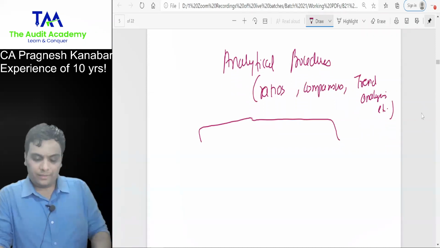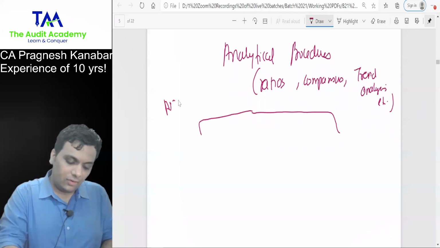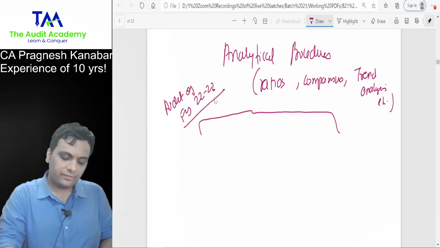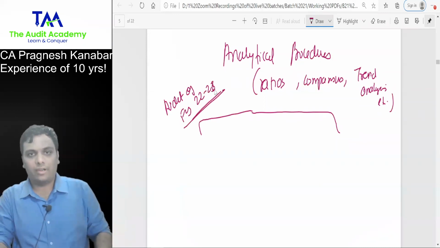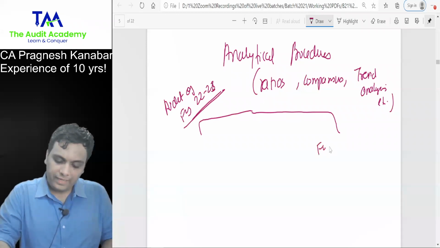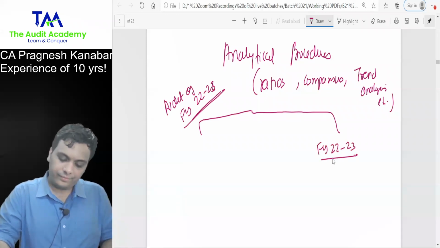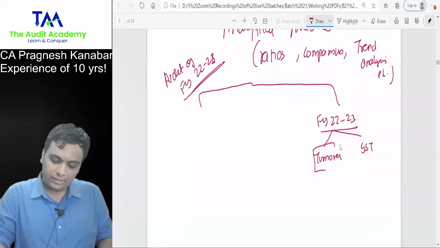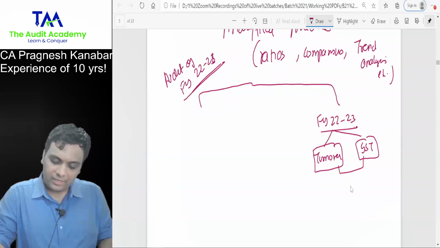Now everyone over here, let us say you are conducting audit of financial year 22-23. This is your year that you're auditing. Now in financial year 22-23, you saw the turnover, you saw the GST paid, all right, and you checked the percentage.